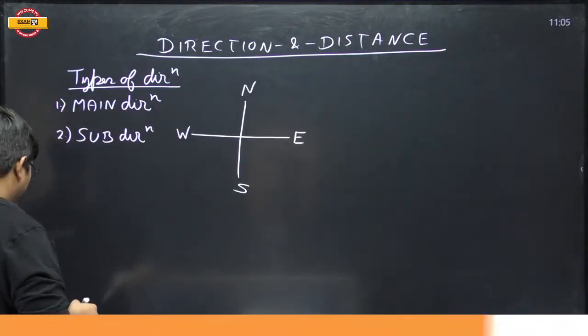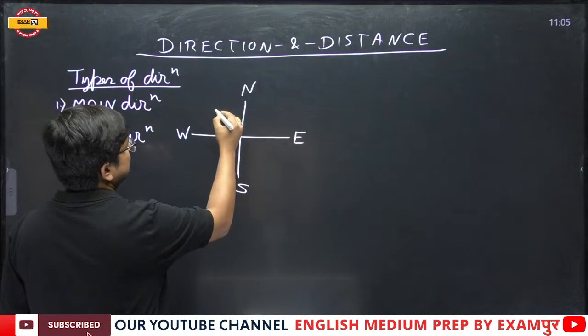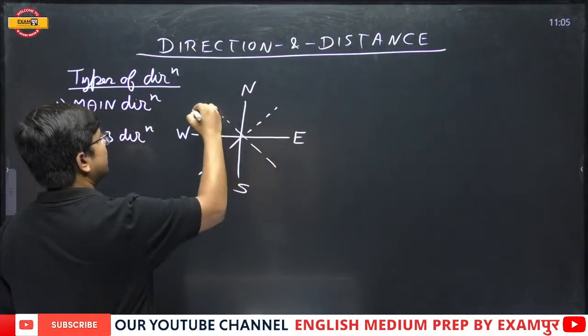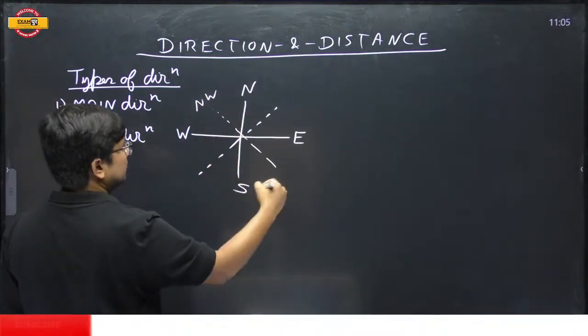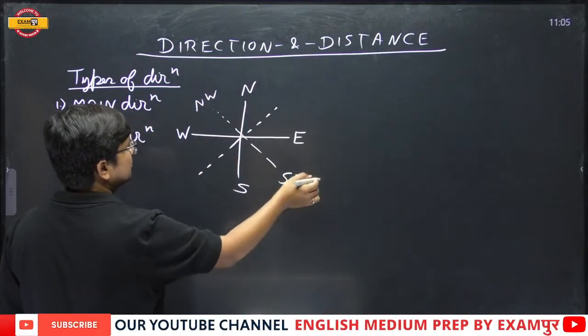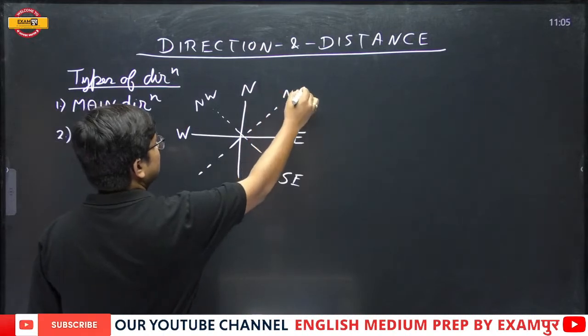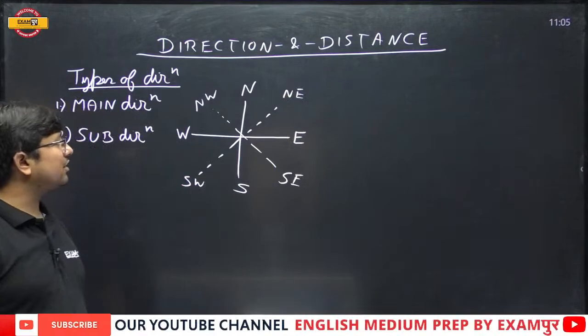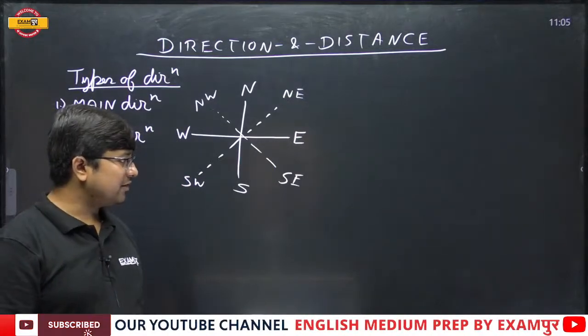Followed by them, there are certain subdirections. Between north and west, it is northwest or west north. Between south and east, it is southeast or east south. Between north and east, it's northeast or east north. Between south and west, it's southwest or west south. I hope it is very clear. Fine, everybody. Very clear now.